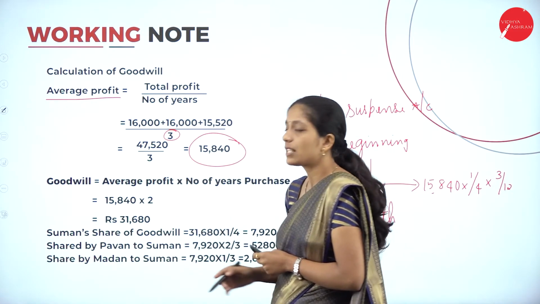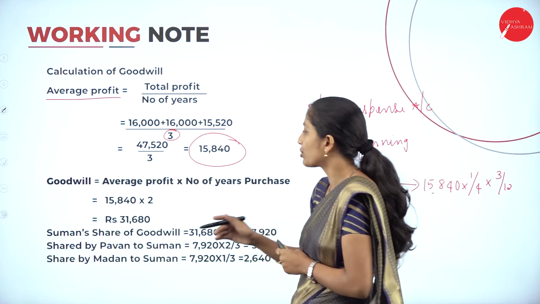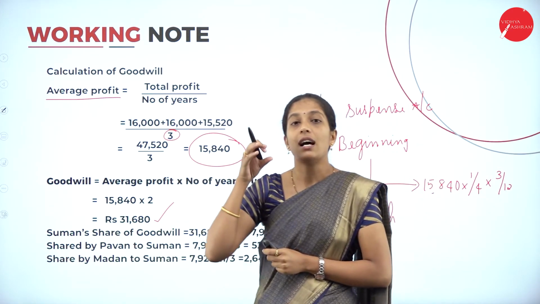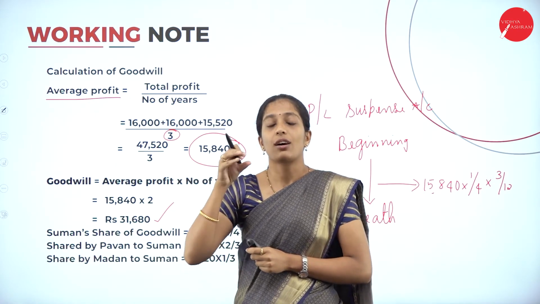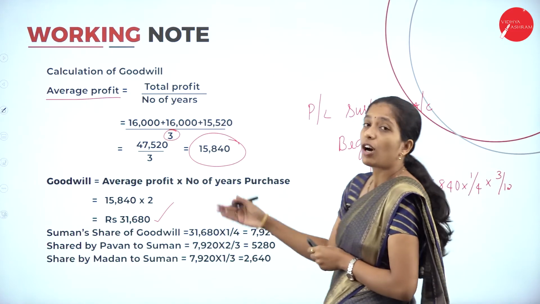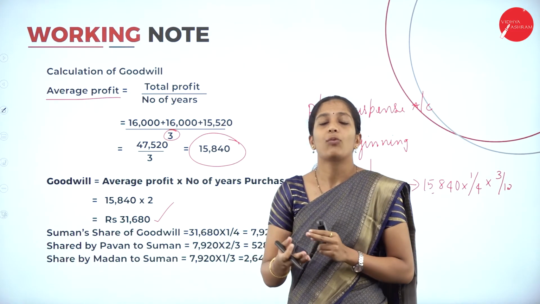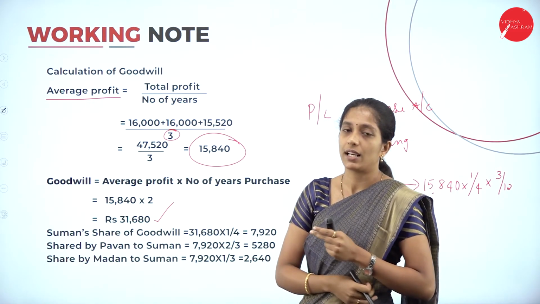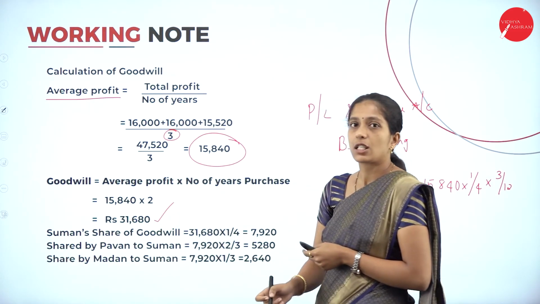15,840. Twice in the sense 2 times, right? So into 2, so you'll get 31,680. So this is the firm's goodwill, right? Or the retiring partner's share of goodwill. Now we got the firm's goodwill. Then what we have to do? We have to calculate the deceased partner's share of goodwill. So who is the deceased partner?